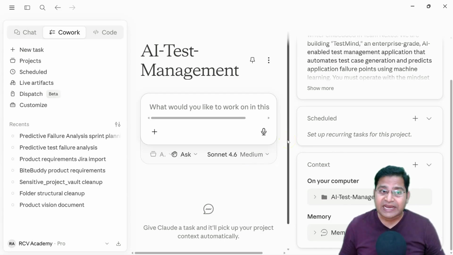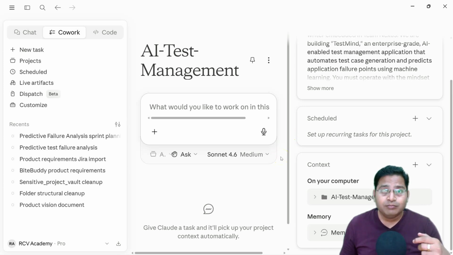Now if I come back tomorrow in my project, I do not have to worry about what I have to do with regular AI assistants, where I have to set up all the context, and during that context setting you will definitely forget a few of the things and you will not receive relevant answers. In Claude Cowork, when you have a project, you have set all of these things once and it is consistent. It doesn't matter if you come next week or next month, everything will be as is.